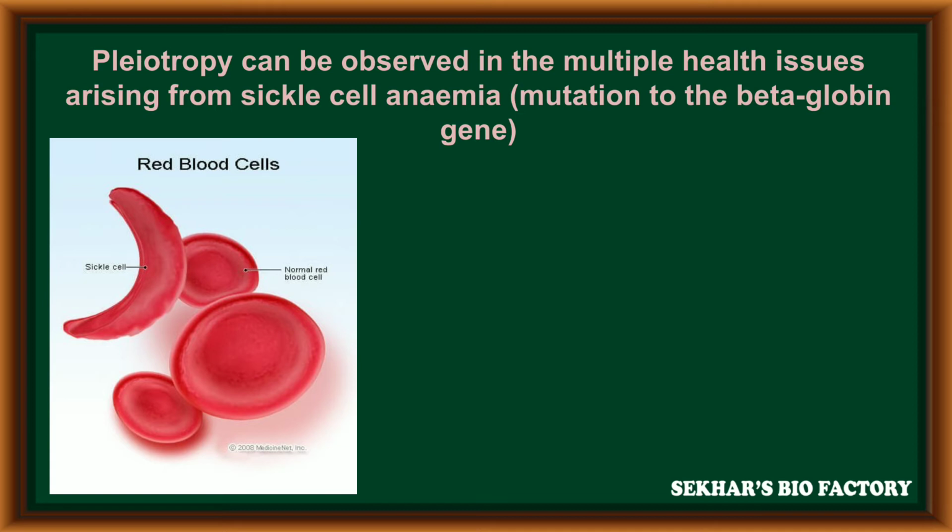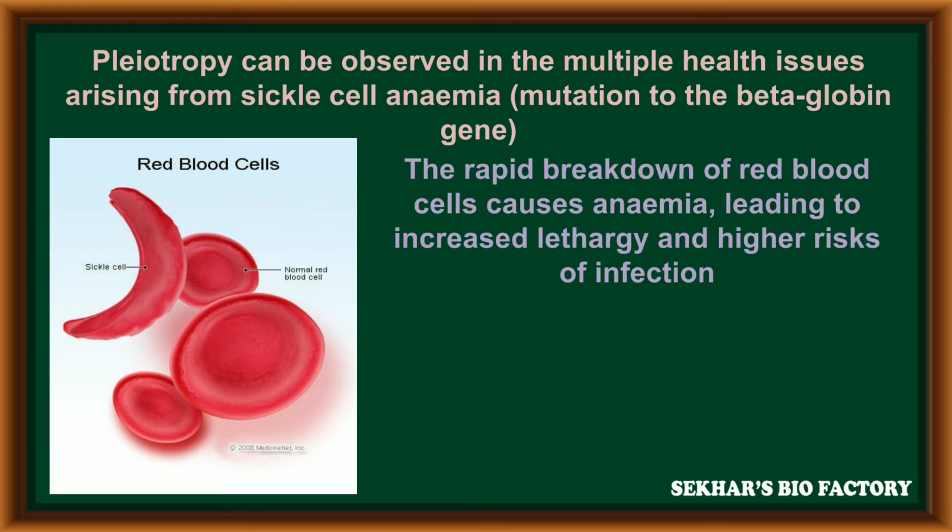Pleiotropy can be observed in the multiple health issues arising from sickle cell anemia. Sickle cell anemia is an inherited disease caused due to a mutation in the beta globin chain of the hemoglobin molecule.